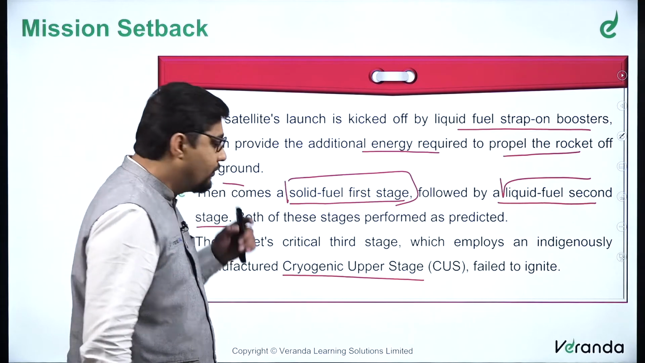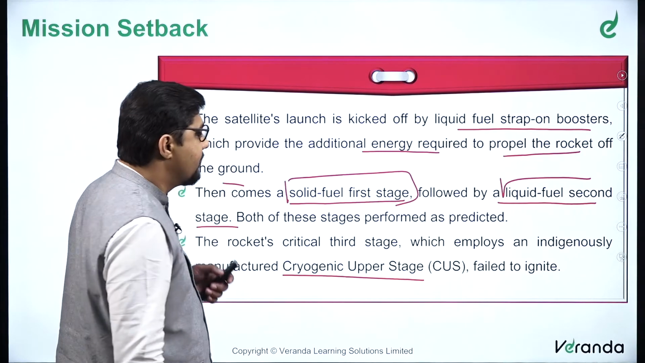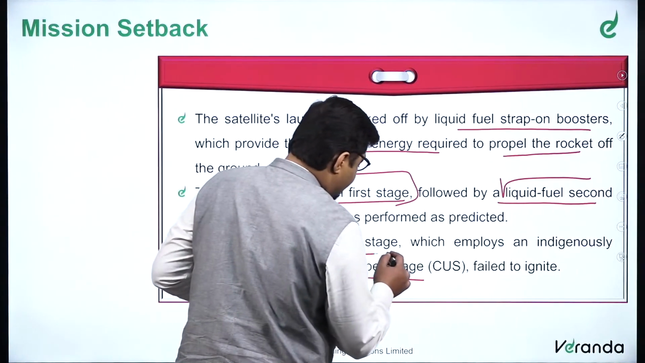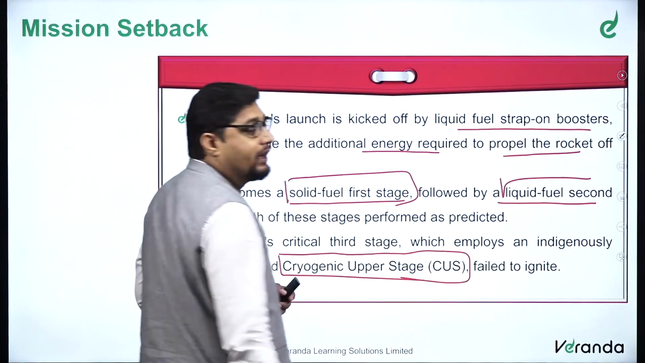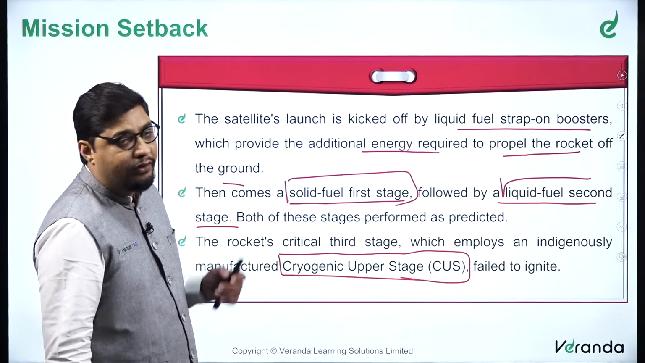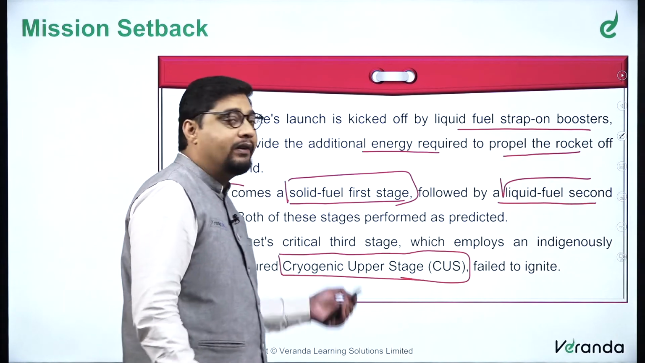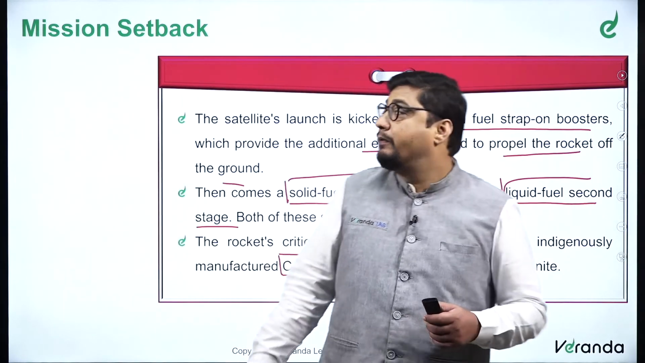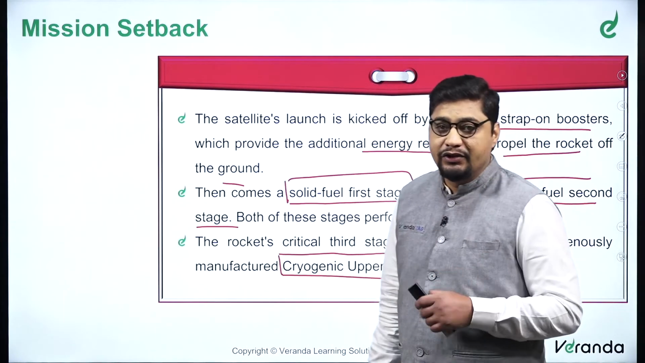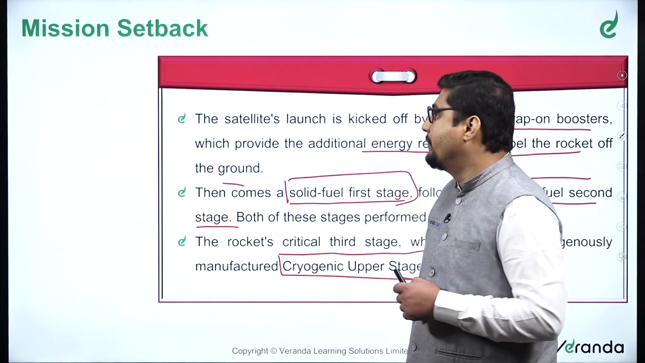they failed. The rocket's critical third stage, which employs an indigenously manufactured cryogenic upper stage, failed to ignite, and that resulted in the collapse, or setback, of the mission to place the Earth observation satellite in the geostationary orbit at 36,000 kilometers.